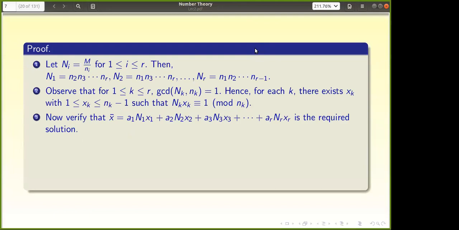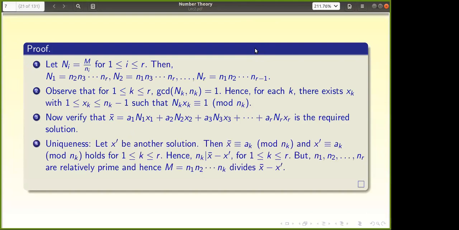So what is the next goal? Is the proof completed? Uniqueness, we need to show. So how do we show uniqueness? Let us assume that x dash is another solution, that means x dash also satisfies all the congruences. You need not worry about the same x bar; you can take another one. Uniqueness is a completely different proof.